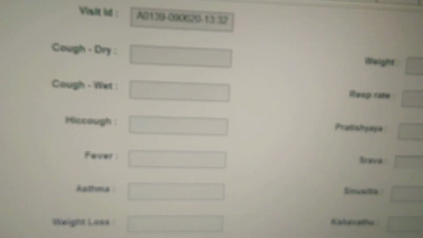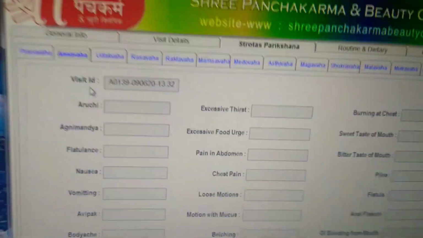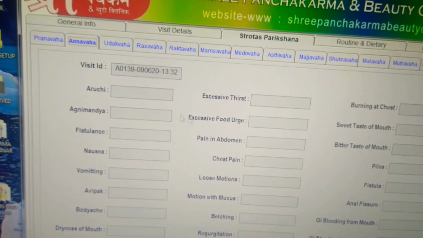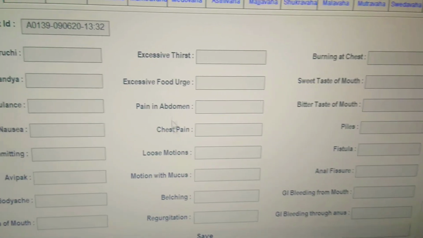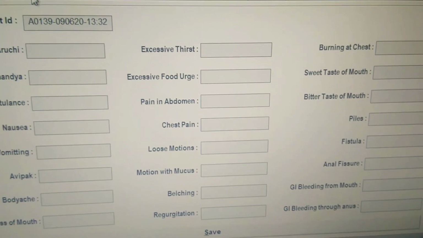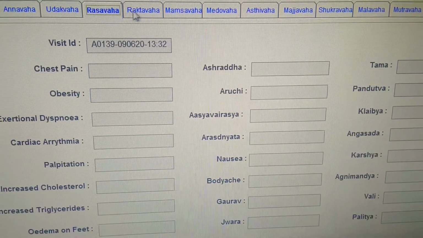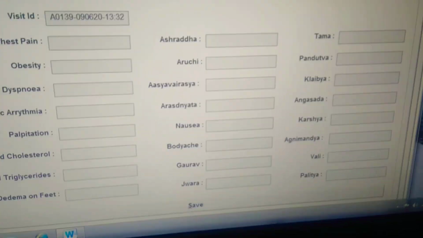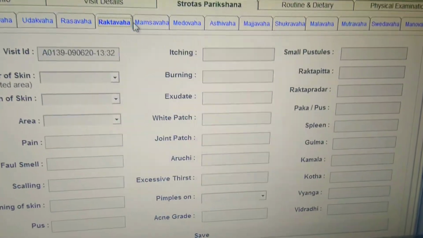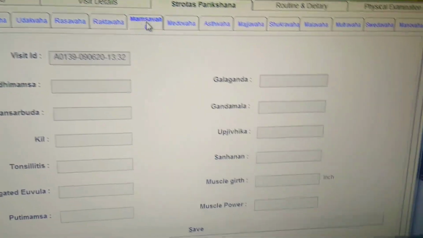Then after that, Annavaha, that is the digestive system. All these are also the symptoms as narrated in our text. Then Udakavaha Srotas, then Rasavaha Srotas, then Raktavaha Srotas, then Mamsavaha Srotas, Medovaha Srotas.